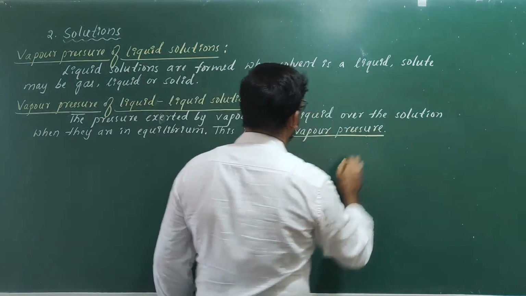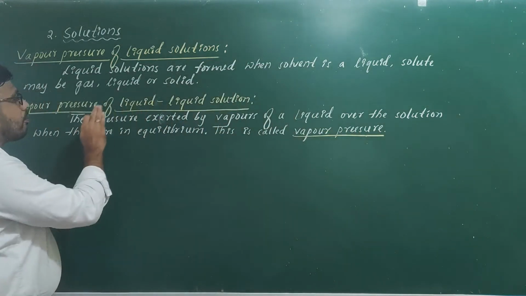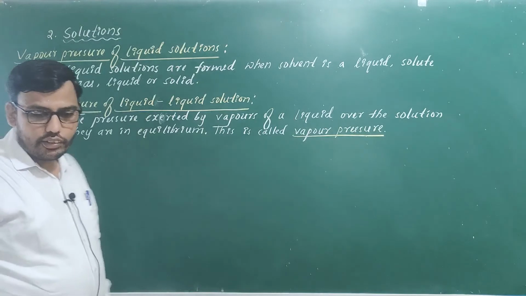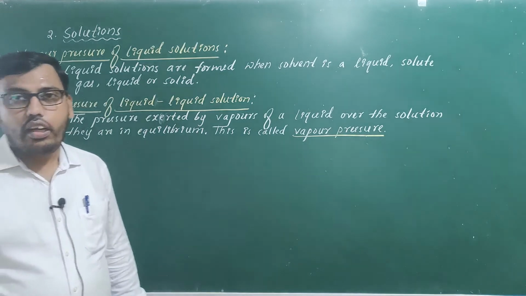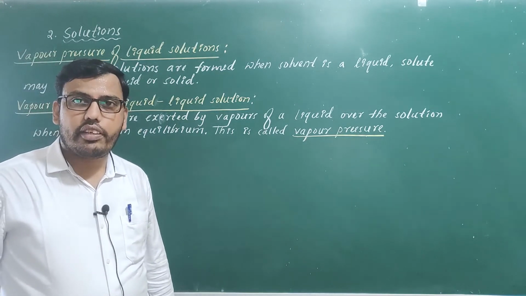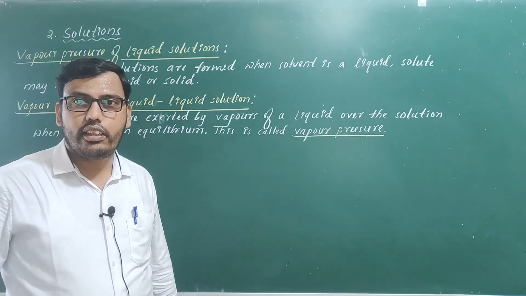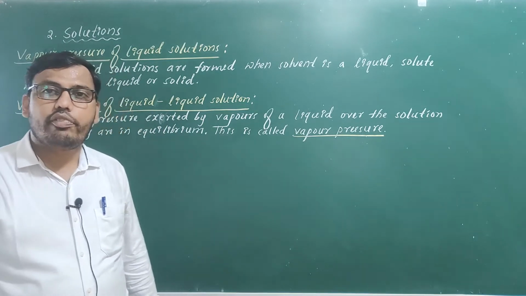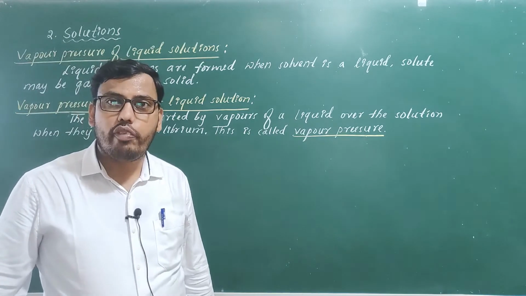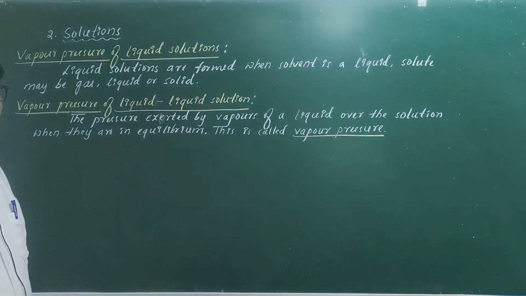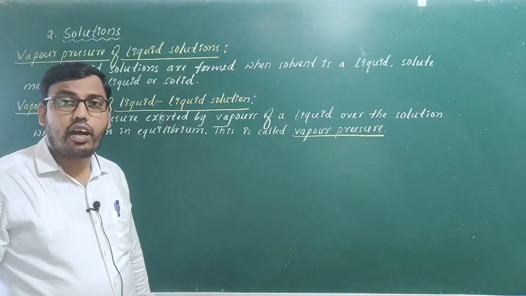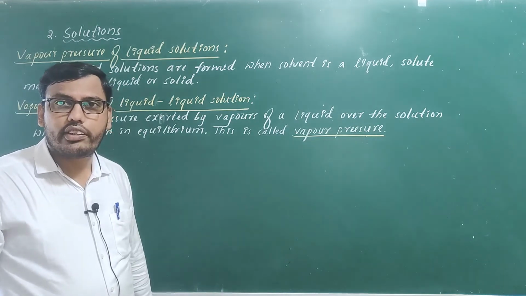Now we will discuss what happens to the vapor pressure of a liquid solution. In order to define the vapor pressure of a liquid solution, we have to state a relationship between the vapor pressure of a liquid and the mole fraction of the solution. That is called Raoult's law, an important law which describes the vapor pressure of a liquid and the mole fraction of another liquid.